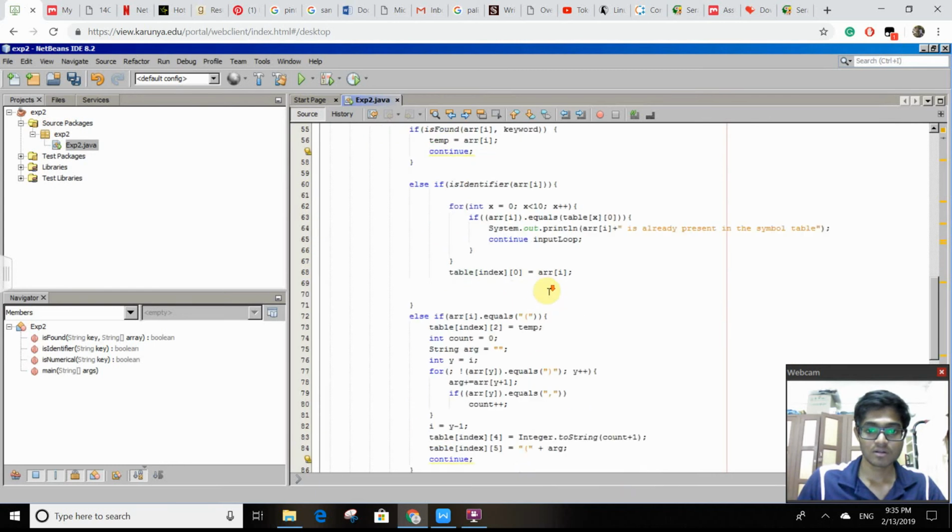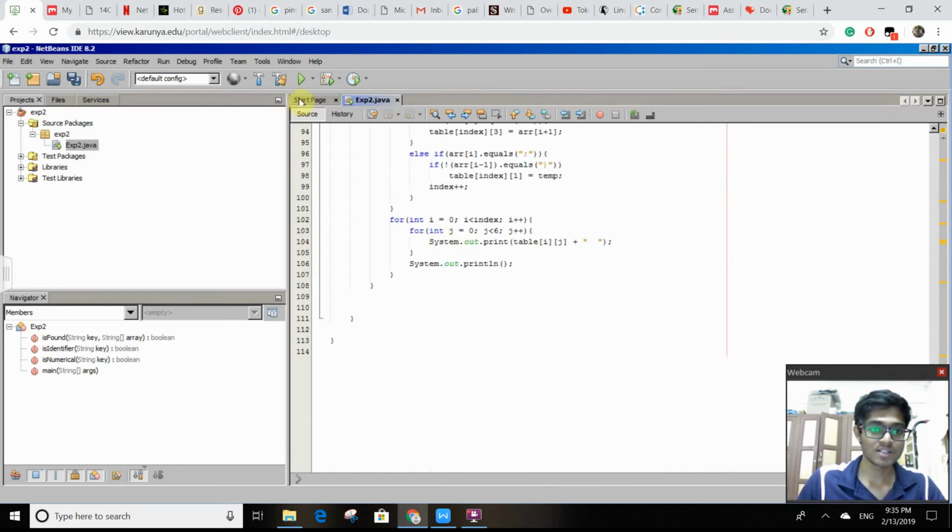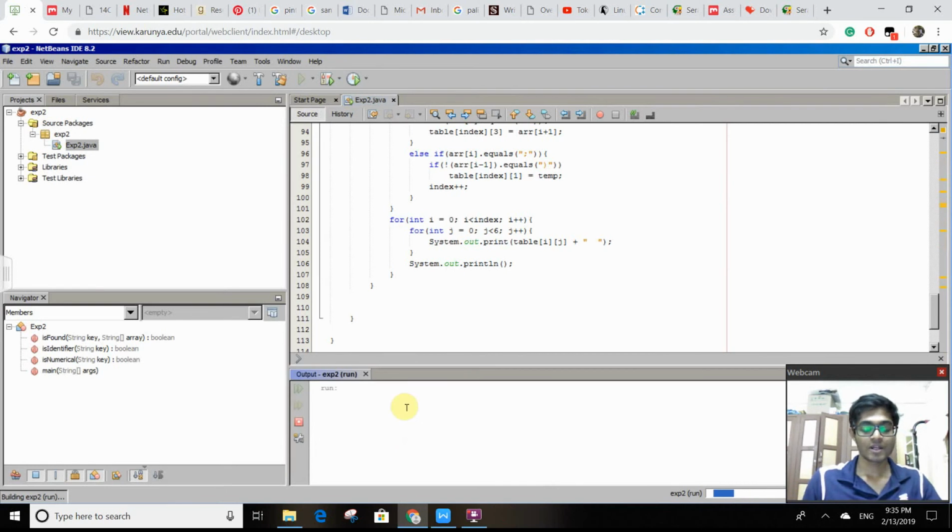Let's run the code so that you can easily understand. Now I'm going to enter some string. As you can see here, ID is an identifier. Here it is identified as an identifier, the data type is int, and the return type is null since it's not returning anything. And the initial value, here we have used b, and these are the parameters, and this is the total parameters. Let's see one more example.